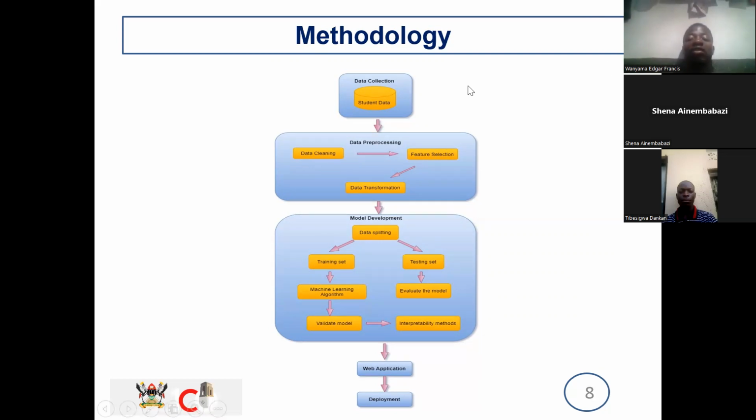Then the next stage is feature selection, whereby our model is actually going to have a lot of features because there are a lot of factors that influence students' performance. So we shall pick the relevant features from the very many that we shall use to predict the performance of students.